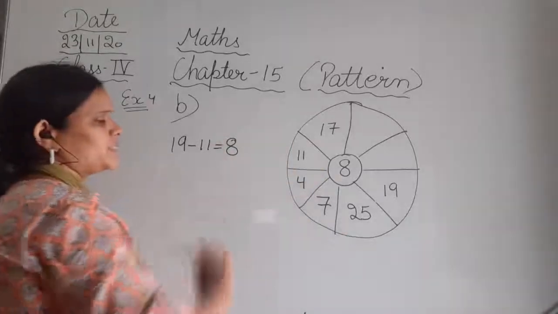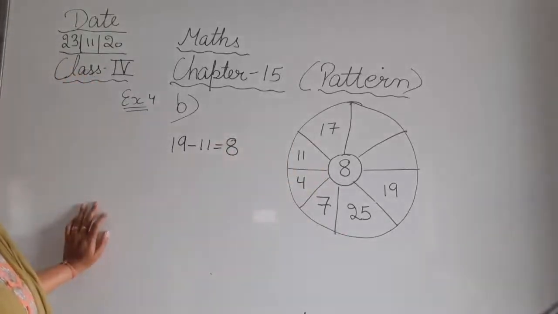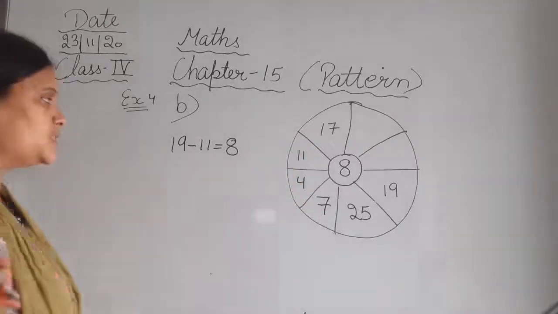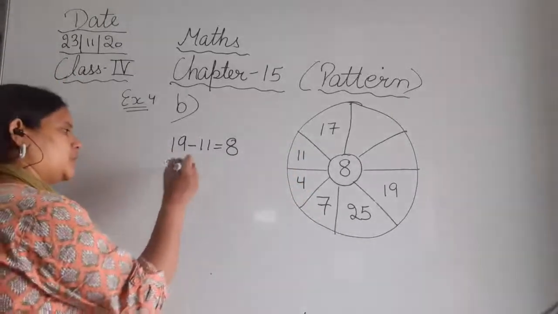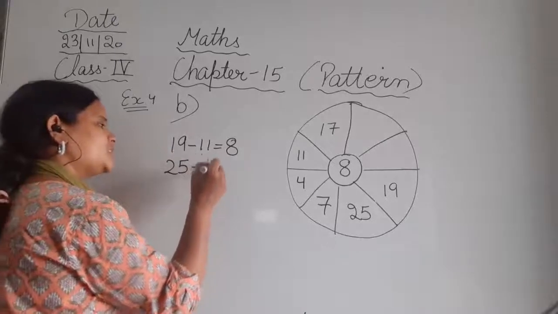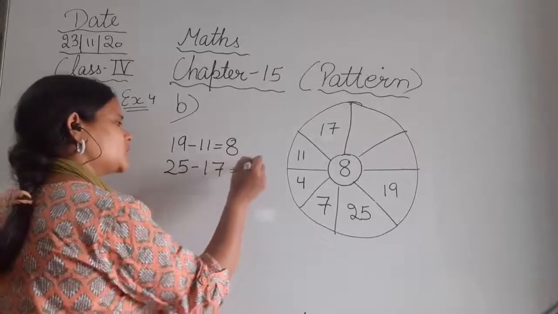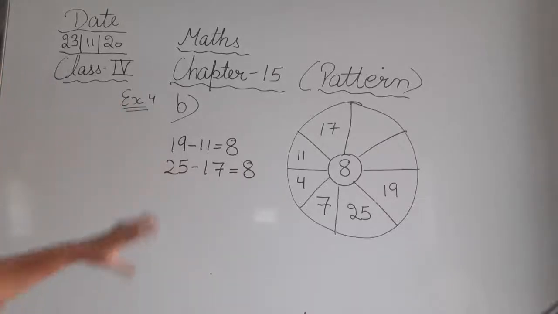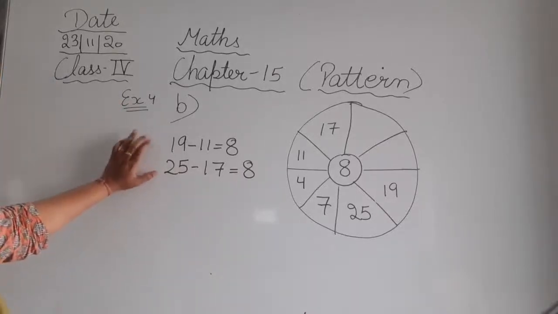25 minus 17, that is क्या आएगा? So 25 minus 17 will be 8. So देखिए 25 minus 17 is 8. So now just find some kind of common connection between these two. अब इन दोनों के बीच में एक तरह से कॉमन कनेक्शन ढूंढिए.